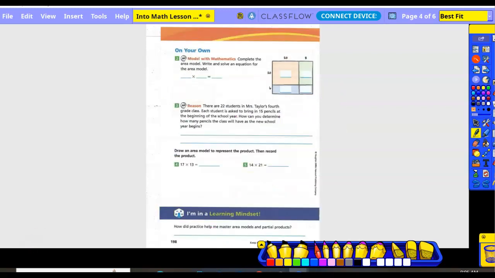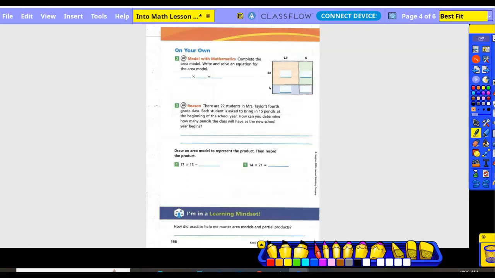On your own, number 2, model with mathematics. Complete the area model. Write and solve an equation for the area model. So they were super nice and already broke those apart for us. So what was our original numbers? 28 and 26. 26, right? Okay, so what do I do for the pinkish colored box?